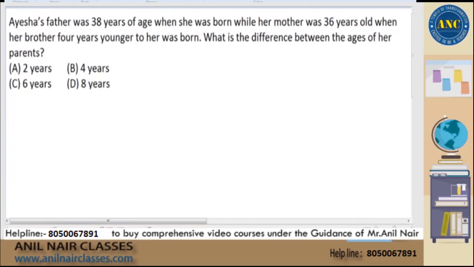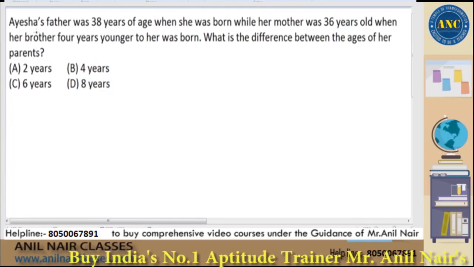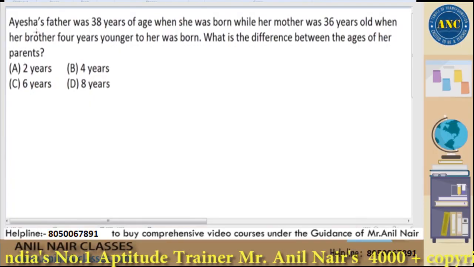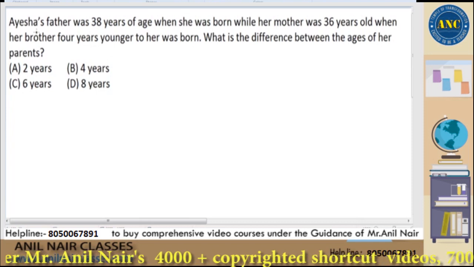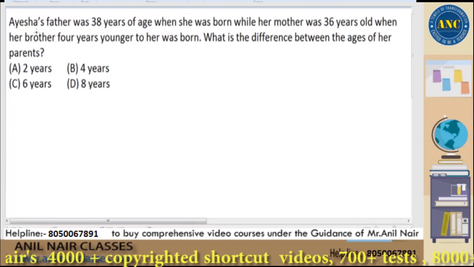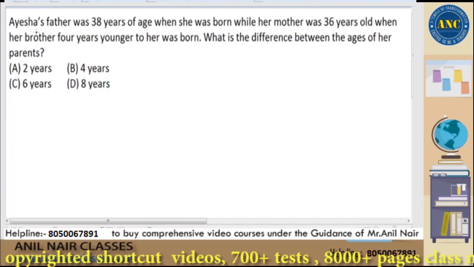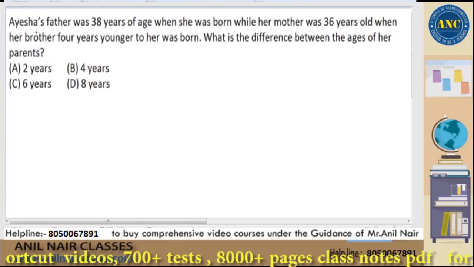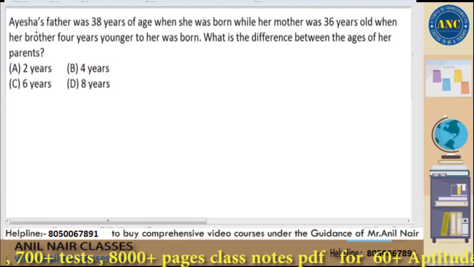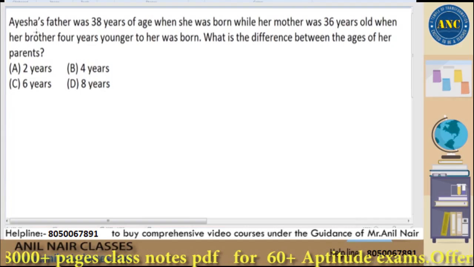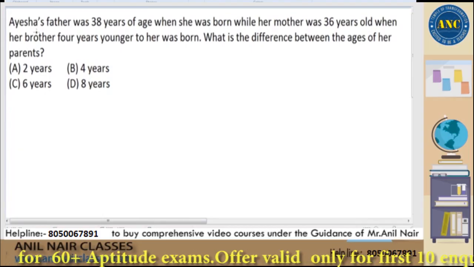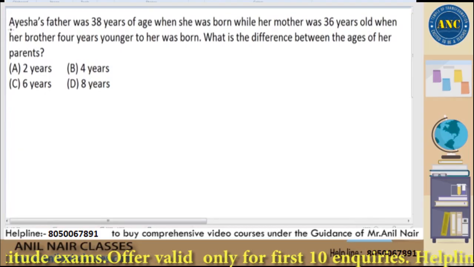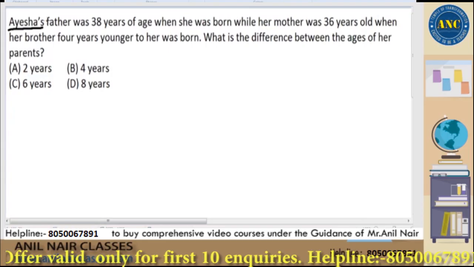But before that, now listen to this carefully, sir. Whenever you get a question like this, always assume whatever the character which is given in the question as yourself. That is the best way of solving, right? Always assume whatever the character which is given in the question as yourself. Now see here, very, very easy and logical way of solving to avoid confusion. Now if I assume Ayesha character as myself in this question.